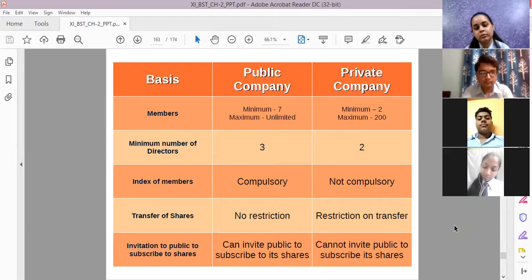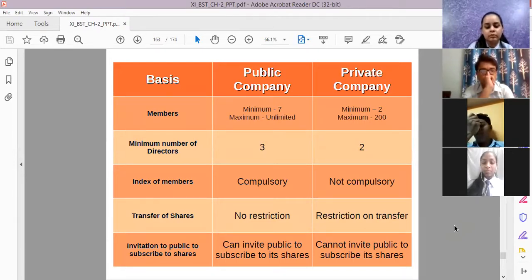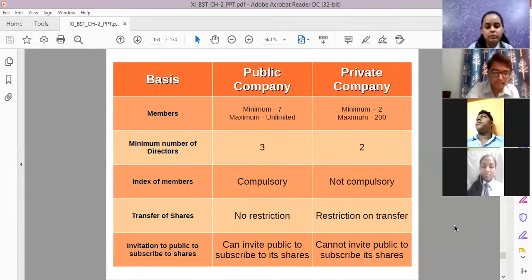Then, invitation to the public to subscribe to shares. You people tell me where it is allowed to print the prospectus and issue it to the public. Please let me know. Where is it allowed to print the prospectus and issue it to the public? Very good, everyone. Public company.